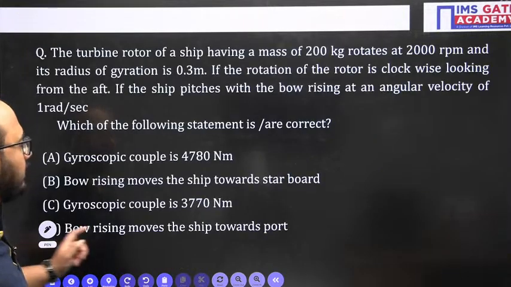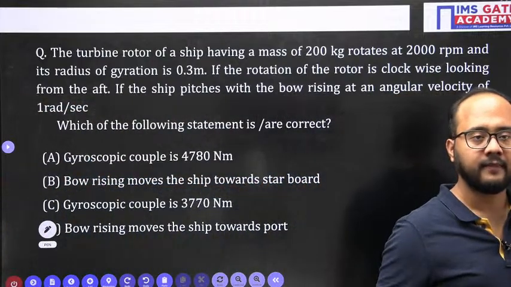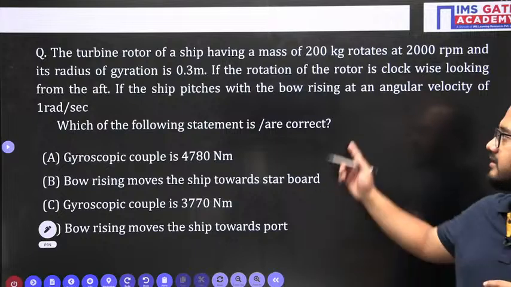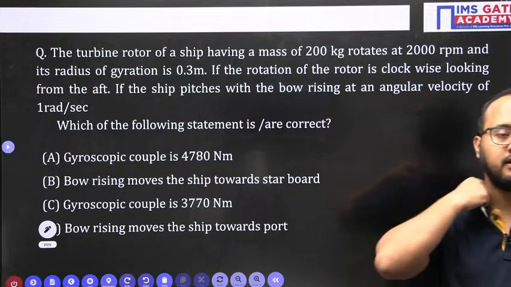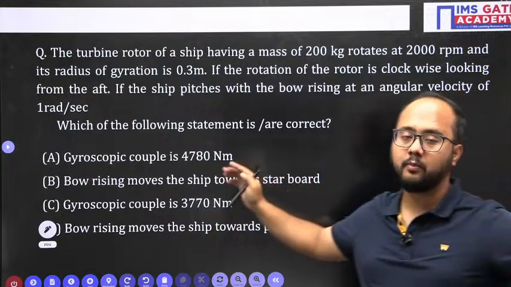So now moving to the next problem. Next, gyroscope problem. Very, very important. Here the gyroscope case we are discussing is for the ship. And this is an MSQ problem, guys.